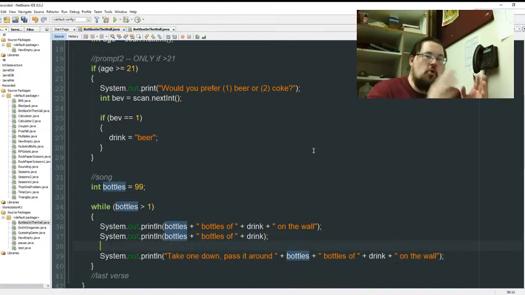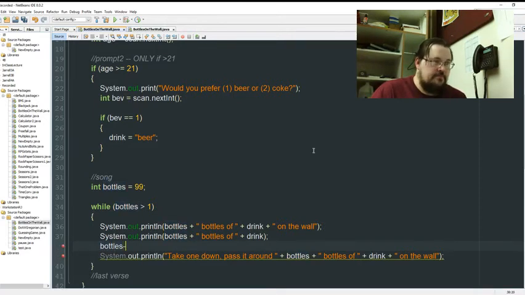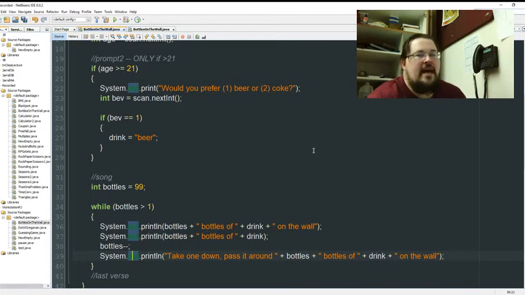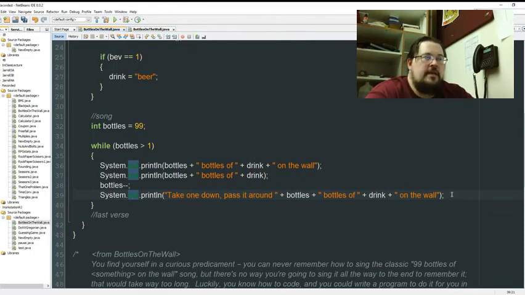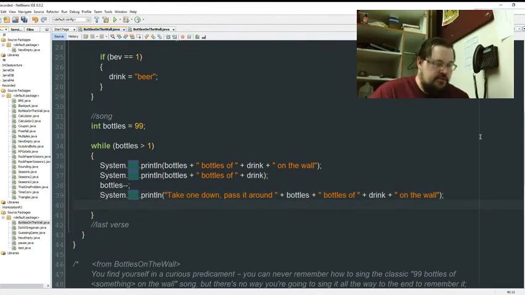So right here in between these two lines, this is where I'm going to update my value for my counter. Bottles minus minus. Because that way, I don't have to do math inside of a print statement. I don't have to do anything else, and I'm good there. And that should be sufficient. I'll add an extra spacer in here just so that I can see the different stanzas. When it prints out, I can see what's grouped together to make sure that it's counting correctly.